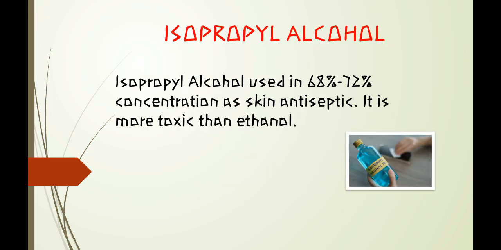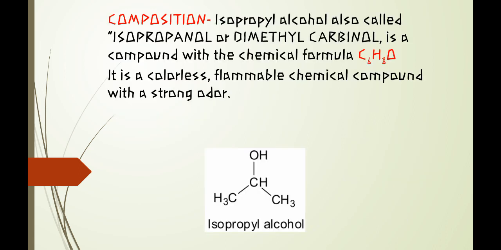First is isopropyl alcohol. Isopropyl alcohol is used in 68% to 72% concentration as a skin antiseptic. It is more toxic than ethanol. Then we will see the composition. Isopropyl alcohol is also called isopropanol and dimethyl carbonyl.